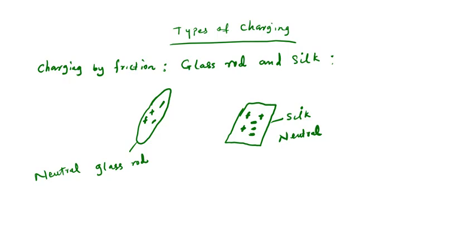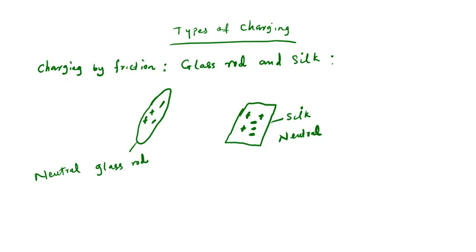Good. Now, when you rub this glass rod with this silk, what happens? Electrons will leave this glass rod and enter the silk. Remember, as I keep telling you, the one that always moves is the electron. The electron is the one that is free to move. The proton, the positive charge, doesn't move. The electron is the one that is mobile. So this electron will leave the glass rod and enter the silk.